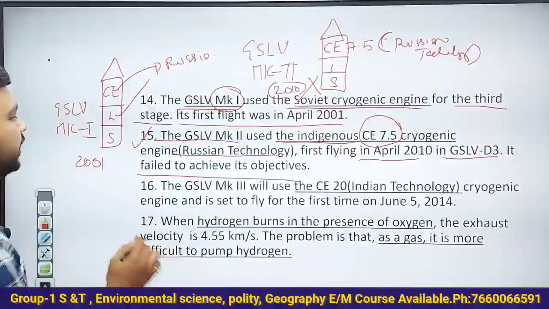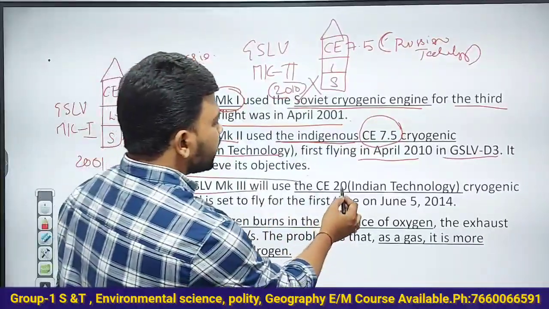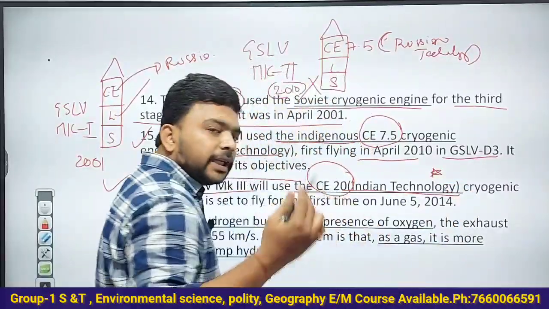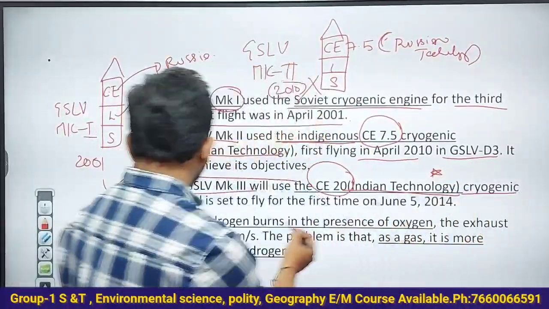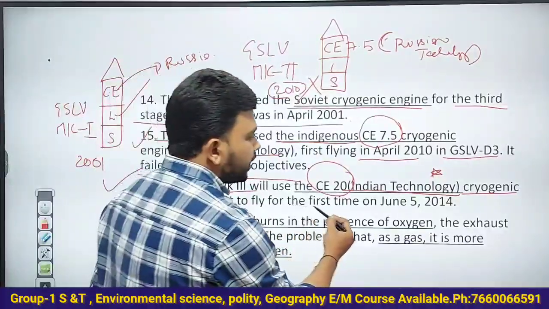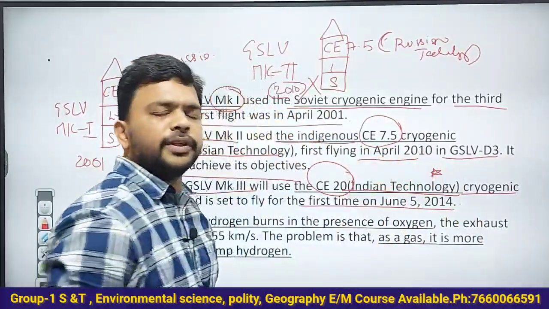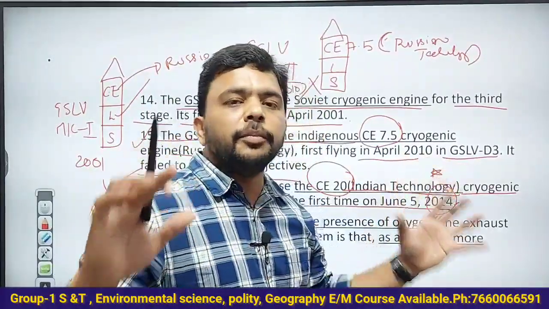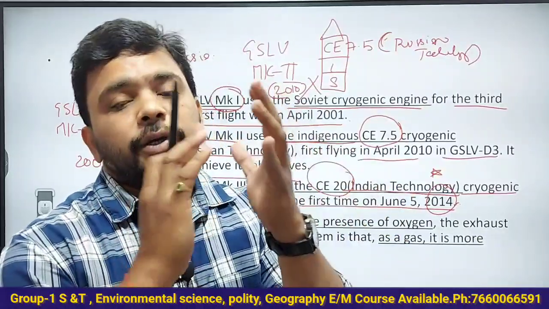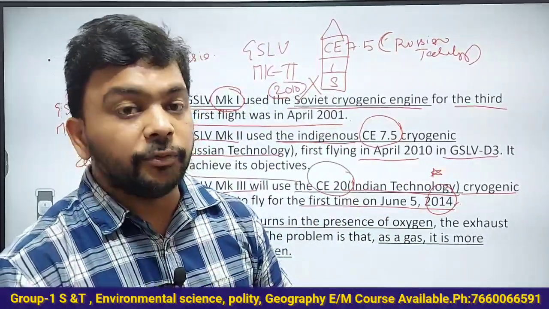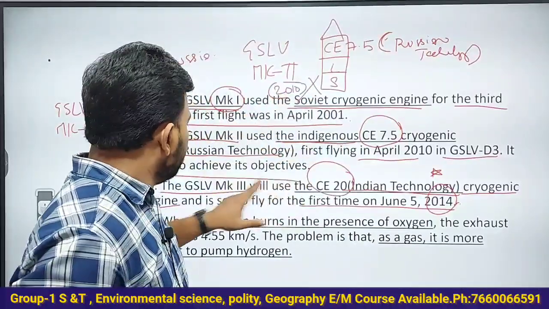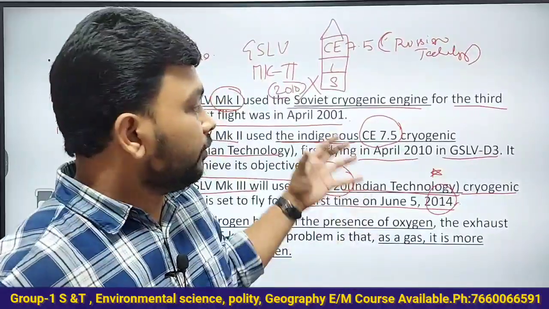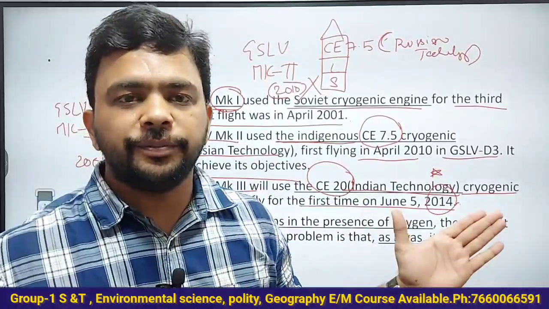Then what happened? GSLV Mk3 used the cryogenic engine C20. This is totally Indian technology. It was first used on June 5, 2014, successfully. From 2014, India became one of the countries having cryogenic engine technology. Why? Because in GSLV Mark 3 we used cryogenic engine version C20, which is totally Indian technology.